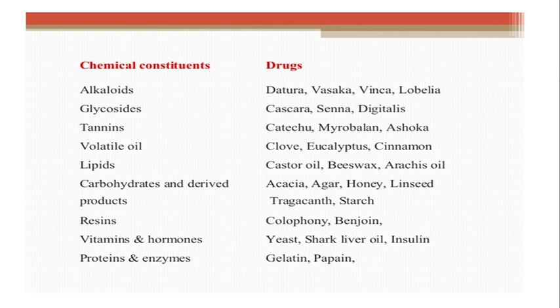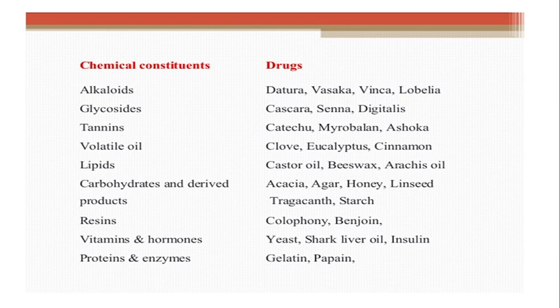The next group is tannins. These are complex organic compounds which generally contain polyphenols, which means they contain a phenyl ring, but they do not contain nitrogen. They are devoid of nitrogen. The drugs which come under tannins are Katechu, Myrobalan, Ashoka.